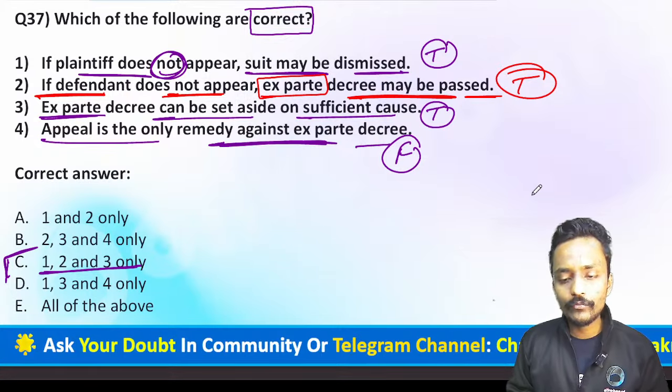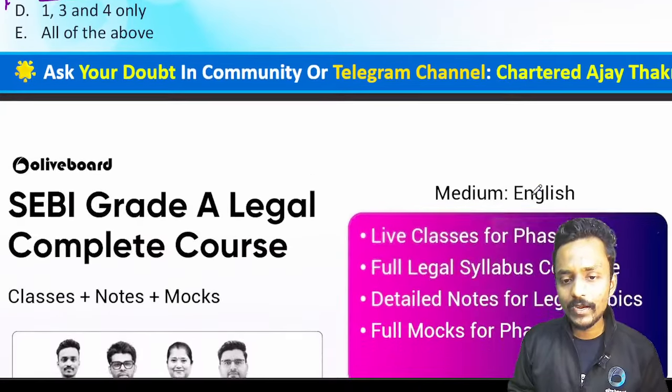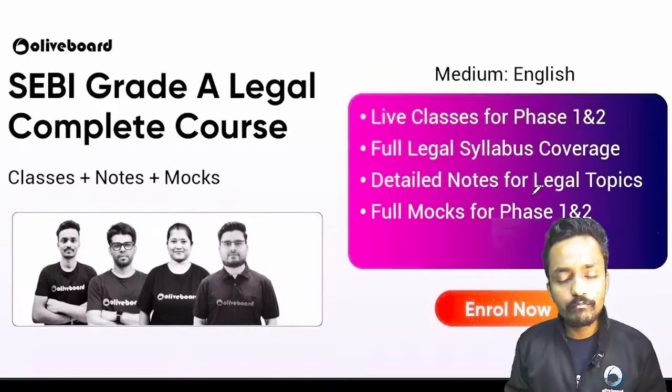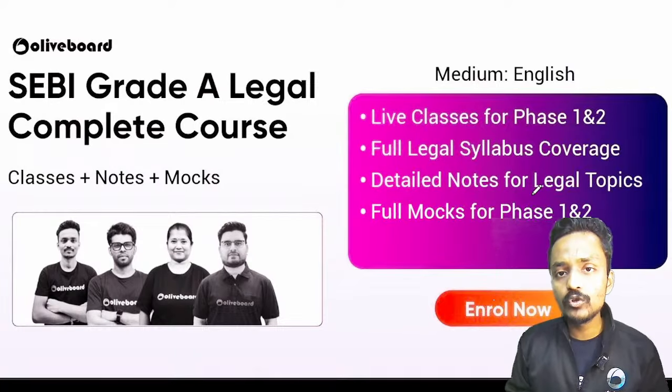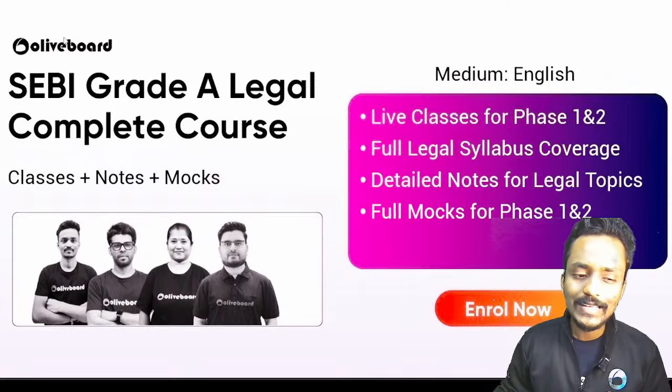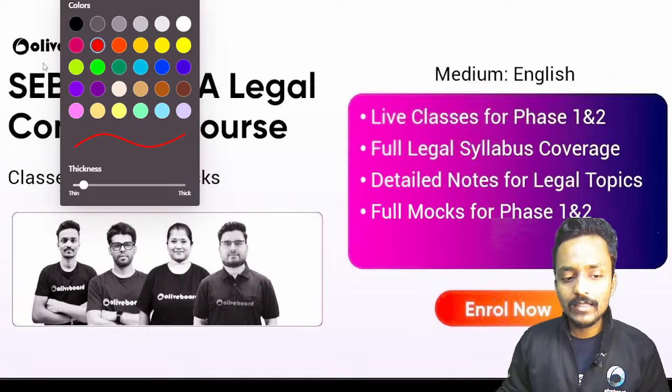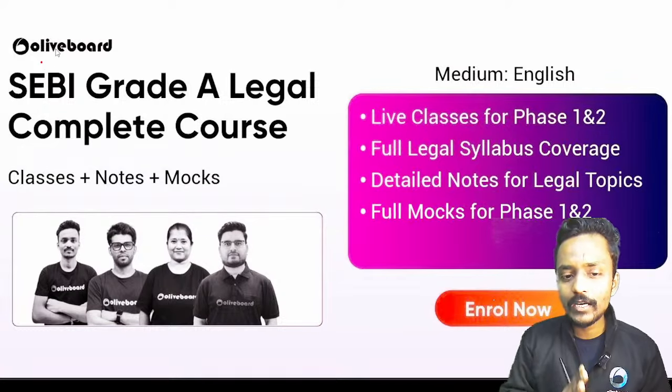So yes guys, finally we have successfully completed each and every important section and rule of order of the Civil Procedure Code 1908. Today we have spent almost 1 hour 20 minutes and solved almost 37 types of questions. I think these questions have given you immense confidence about each and every provision.